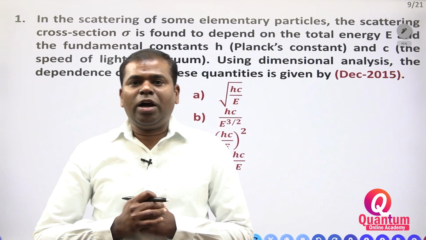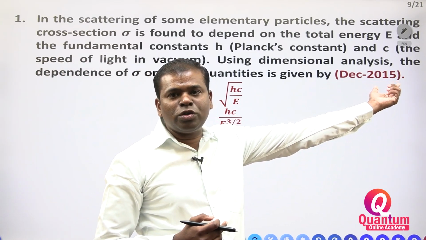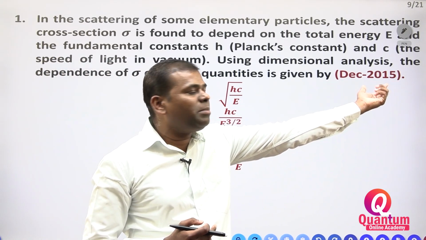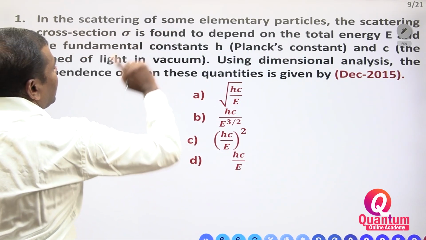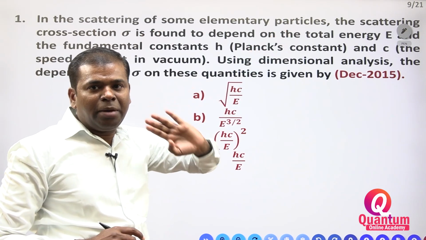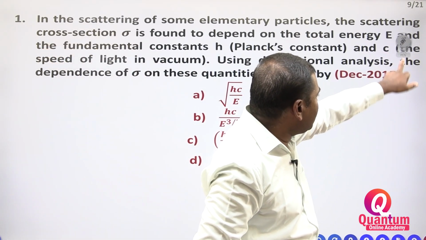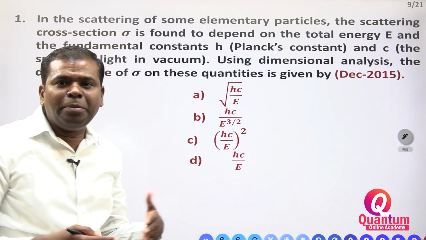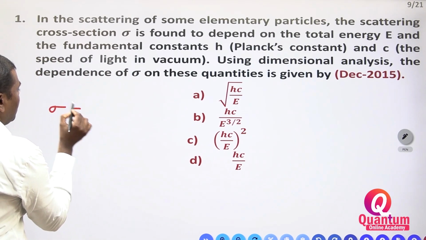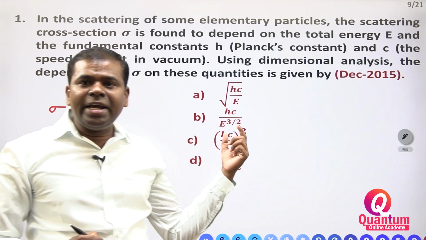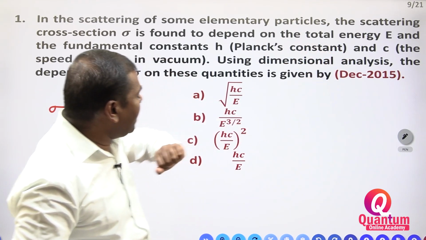Now, how questions came in your competitive examination, you have to see. This question was from December 2015. In the scattering of some elementary particles, the scattering cross section is sigma. Some elementary particle is scattering, and the scattering cross section, sigma, is found to depend on the total energy.